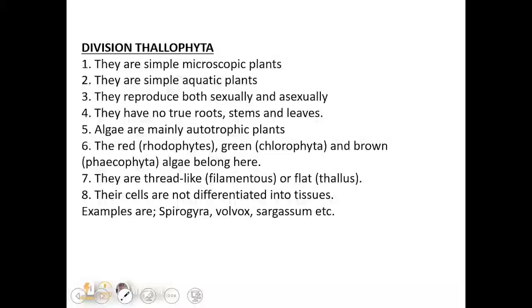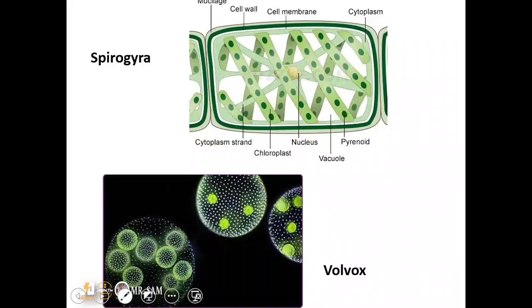And here we have the red algae, the rhodophytes, the chlorophytes, and the phycophytes. And they are thread-like, filamentous. Some are also flat, like a thallus, of course, going back to their name, Thallophyta. And their cells are not differentiated into tissues. All right, for example, we have the Spirogyra, we have the Volvox, and we have the Sargassum. Now, these are examples of the organisms that we mentioned. This is a Spirogyra, which exists in filamentous form, and then this is the Volvox. Some people refer to it as the globe algae. All right, you can see it looks like a globe.